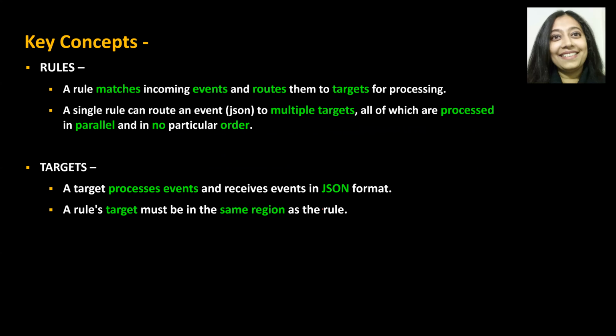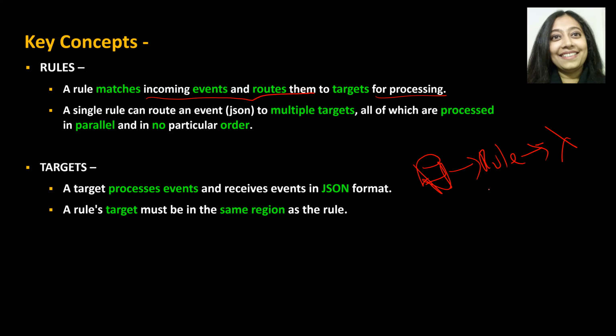Now, what are rules? A rule matches incoming events and routes them to the target for processing. So let's say an event occurred in S3, and then you had a rule over here that said you had to trigger a Lambda function.